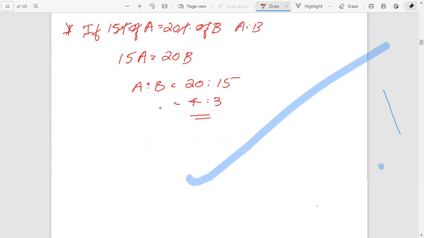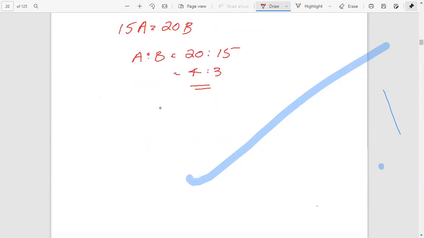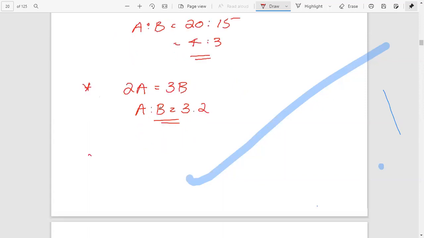But here we have just learned a concept, that is if 2A equals 3B, then just write A is to B as 3 is to 2. Very simple method. Okay, we move to another method.